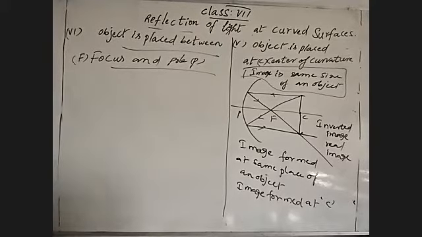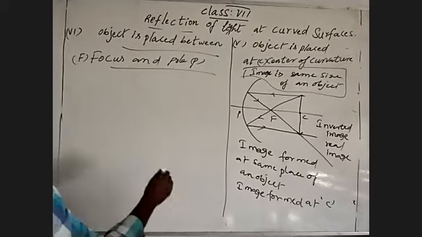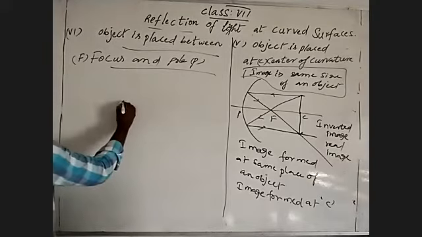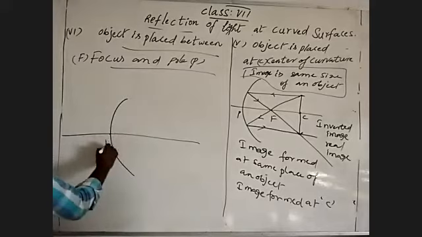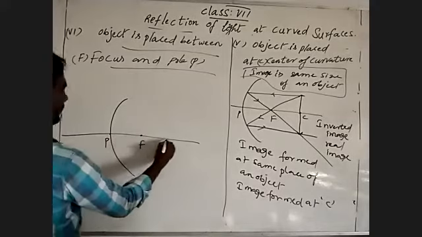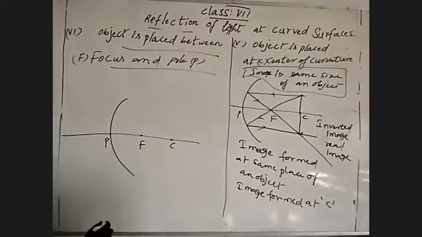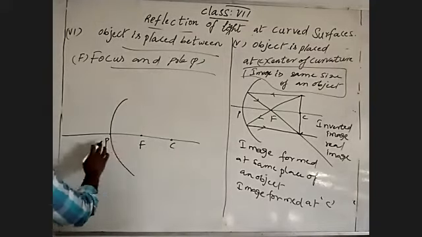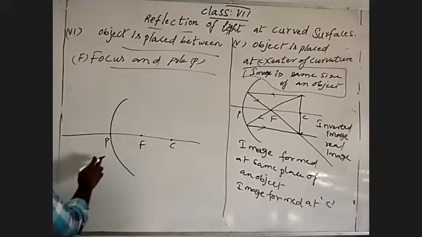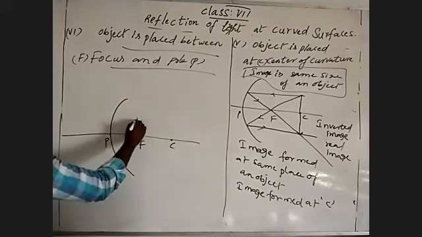Okay, focus and pole. Then how it is? Pole, focus, center of curvature. They said object is placed between those pole and focus. So between wherever you can, not a problem.